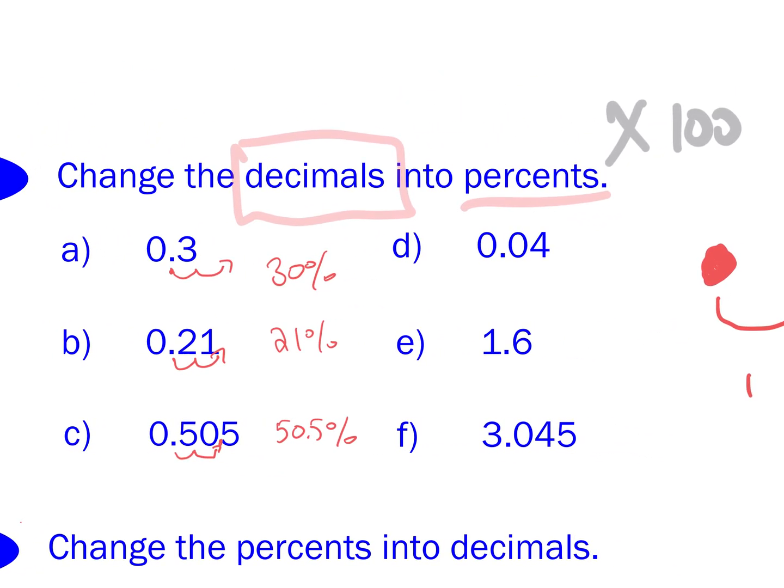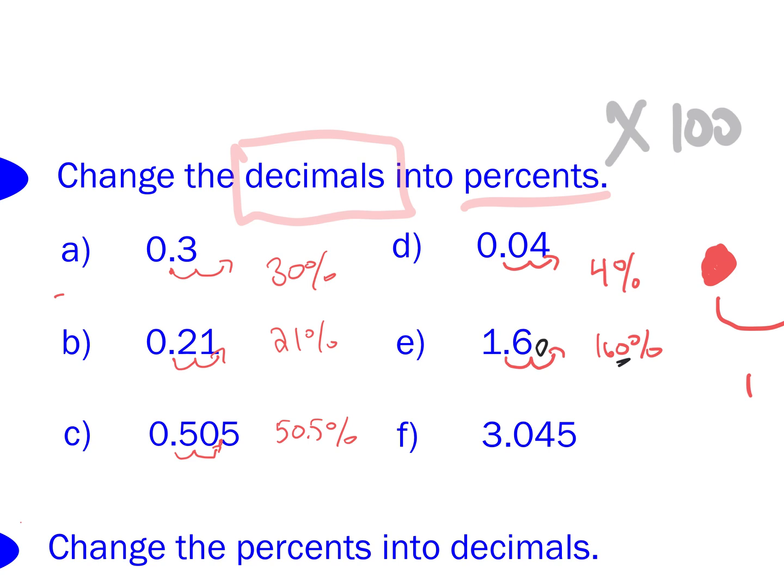Now we have 3 questions over to the right. And so we're going to move over 2 spots. What do we get here? 4%. How about question E? What do we get there? 160. Beautiful, 160%. Sometimes it's easy to forget about the 0, but you have to include it, and it's 160%.